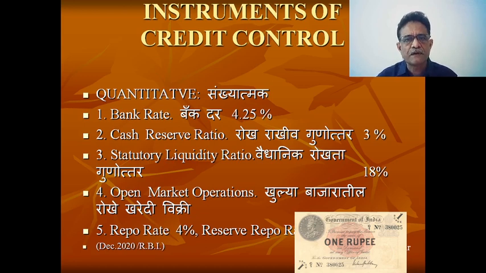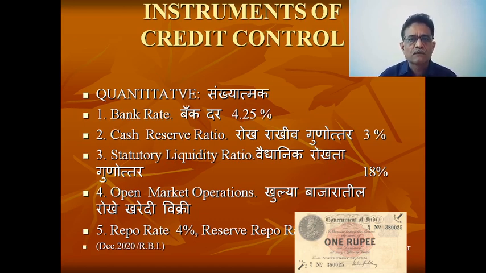What exactly does it mean? Whenever a normal customer provides 100 rupees as a deposit with the bank, 3 rupees or 15 rupees are already maintained with the RBI in cash, but with the same bank they have to invest some amount in cash, some in gold, or in the form of RBI approved securities.